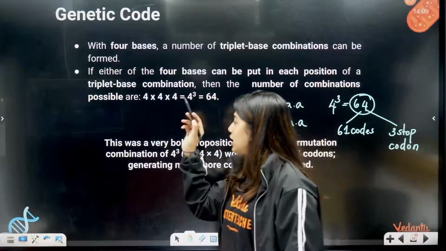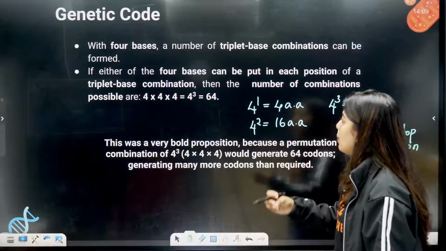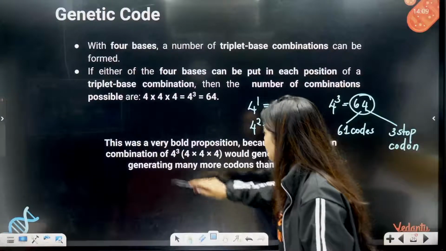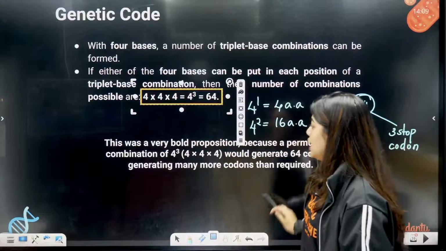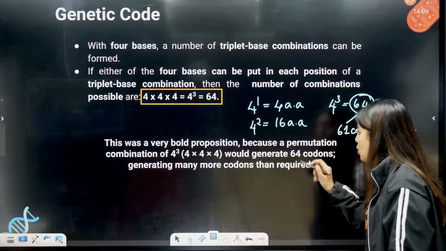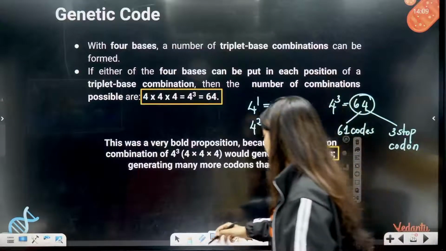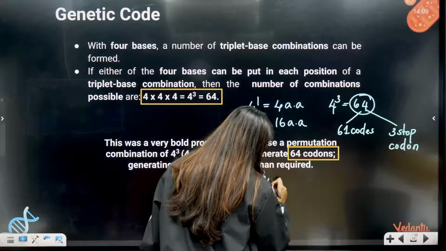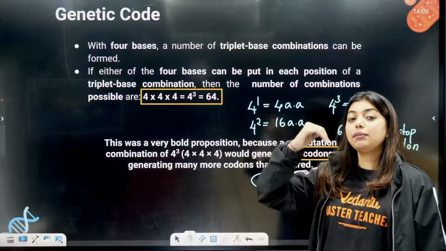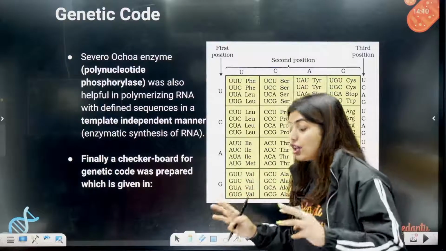So this was right. Look here. With 4 bases, a number of triplet base combinations can be formed. If any of the 4 bases can be put in each position of the triplet, then the number of combinations would be 4 to the power 3, that is 64. This was a very bold proposition because a permutation combination of 4 to the power 3 would generate 64 codons, many more than we required. How many did we need? We needed only 20, as we had only 20 amino acids. But we ended up making 64, and later we got to know that 61 can code for amino acids and 3 of them are stop codons.